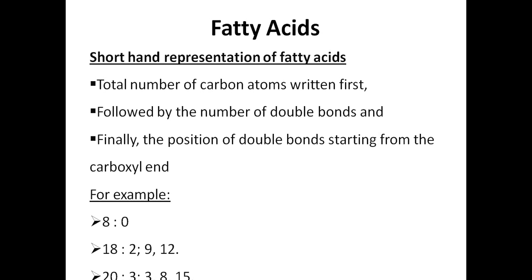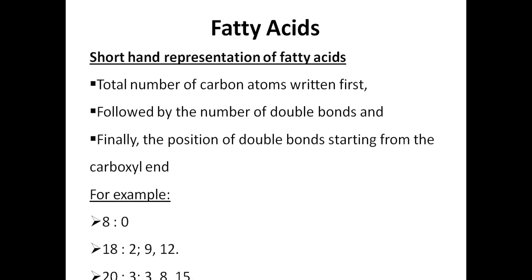And 2 means there are 2 double bonds present. And what is the position of the double bonds? The 9 and 12 carbons have the double bonds. So this is how you can do the shorthand representation of fatty acids. Another example, here I have written 20:3; 3, 8, 15.